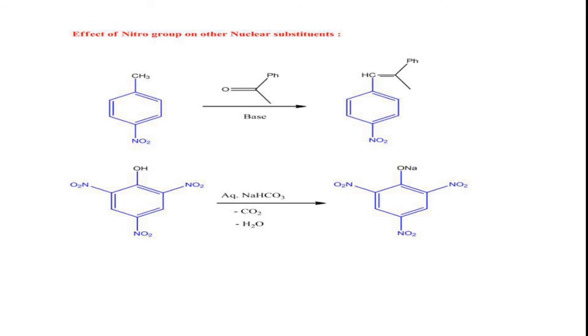With aqueous sodium bicarbonate also it will react and form salt. This picric acid is widely used as an explosive, right? Trinitrotoluene, trinitrobenzene, trinitrophenol, these all are widely used as explosives, right?